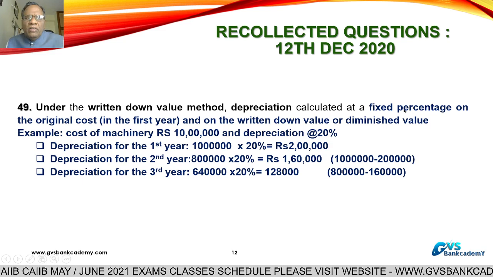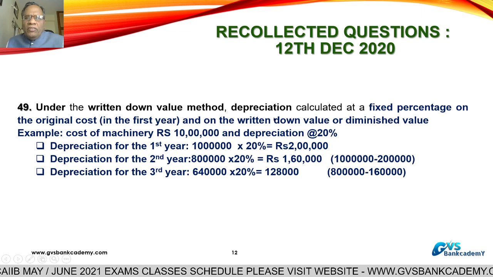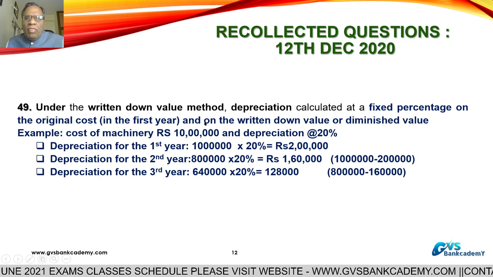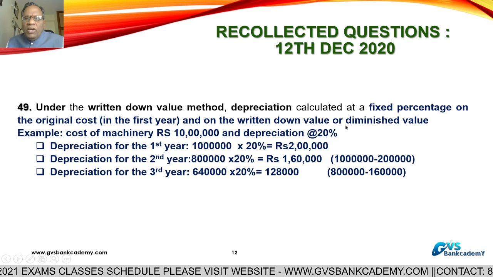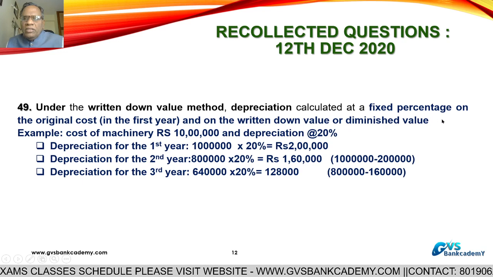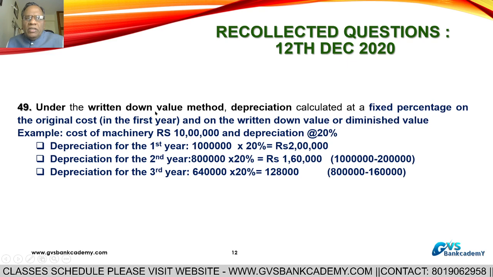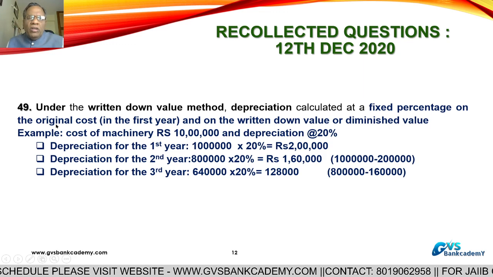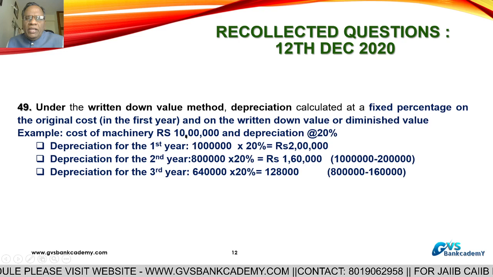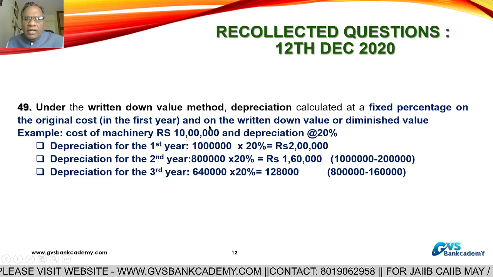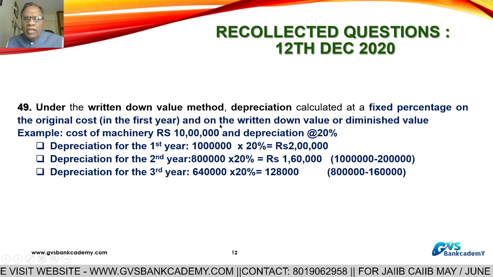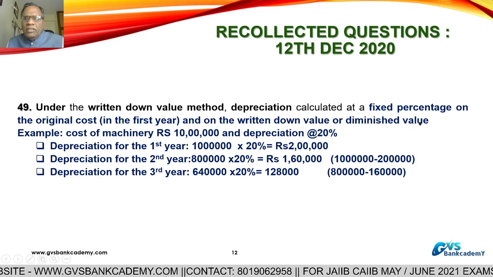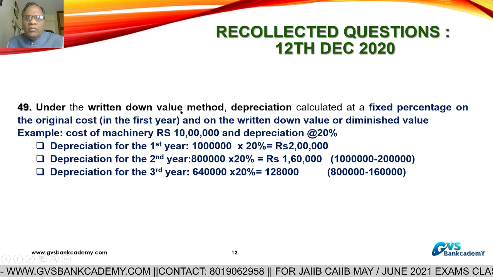In the first year you calculate the depreciation on the original cost, and from the second year onwards on the written down value or diminishing value. This is called the written down value method.